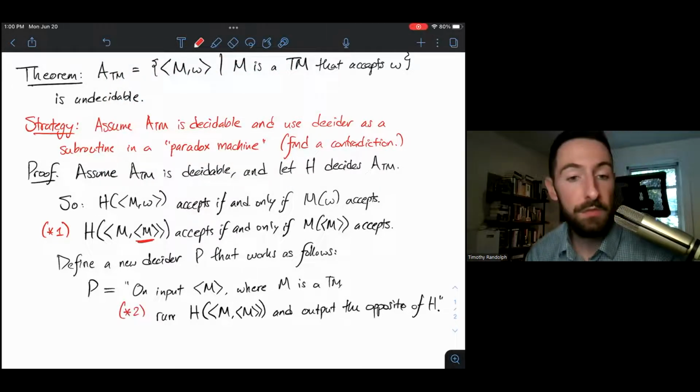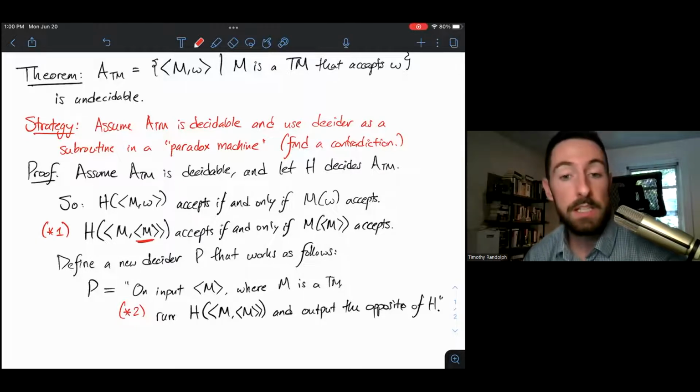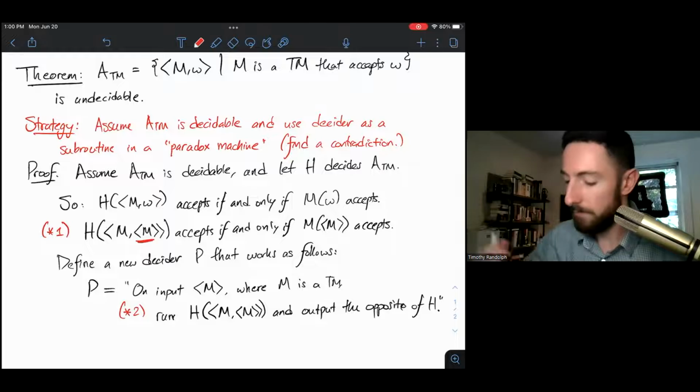So why is this well defined? Well, we know we can simulate a Turing machine. We can simulate the Turing machine H. We've also assumed that H is a decider. So H run on any string either accepts or rejects. It'll stop. So our simulation stops, and we can see what our simulation outputs, and outputs the opposite of it. So that's how P works.